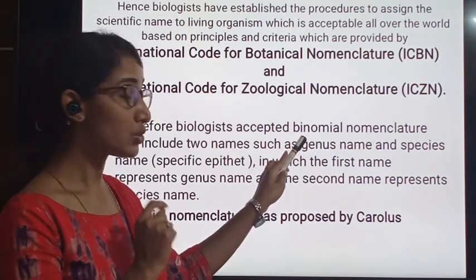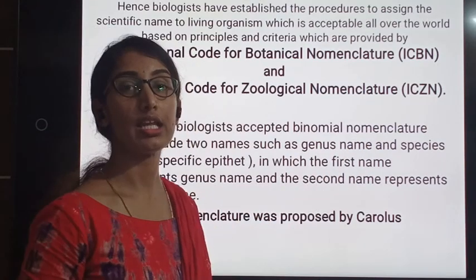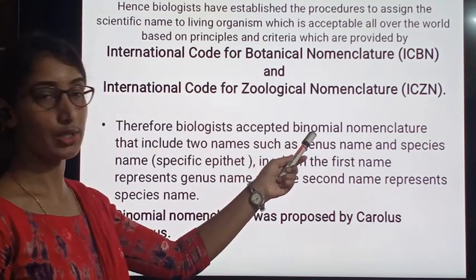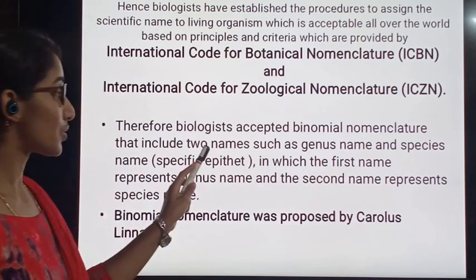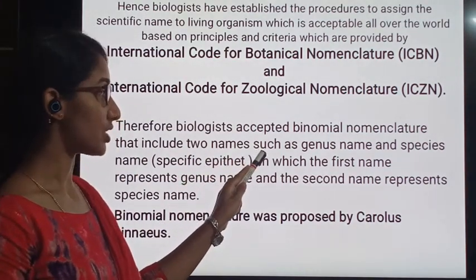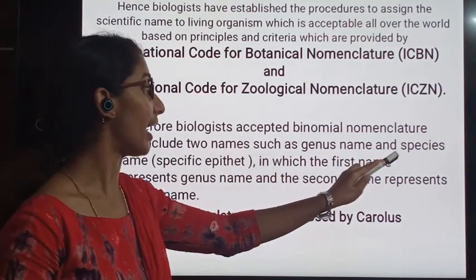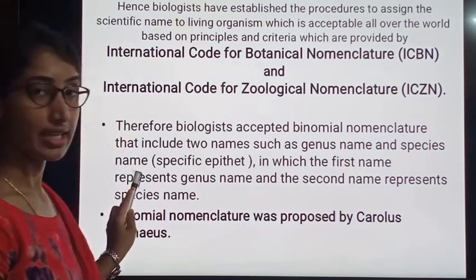That means two names are used for naming of the living organisms, and that we call binomial nomenclature. That includes two names: the first name is called the genus name and the second name is called the species name.